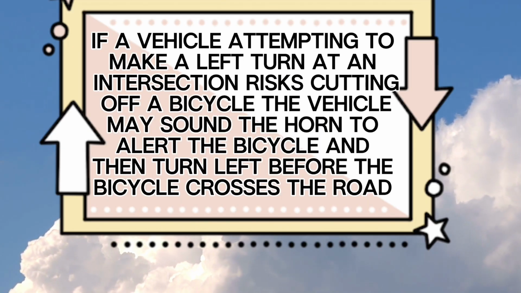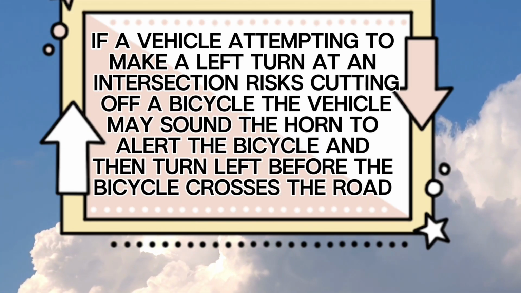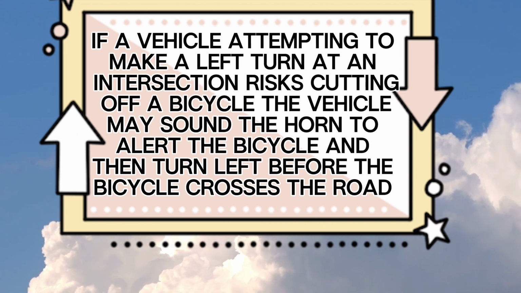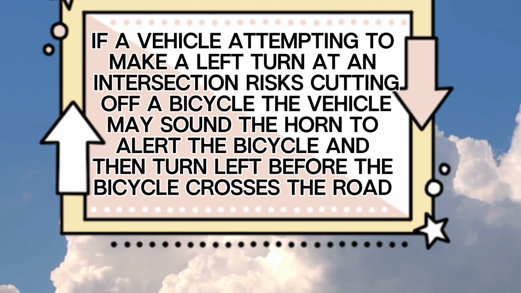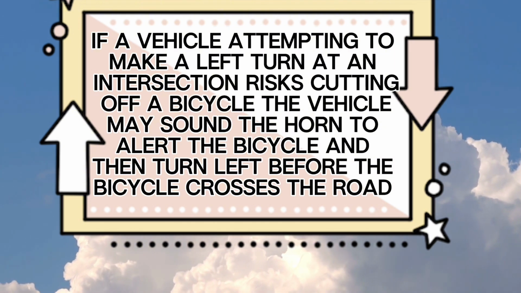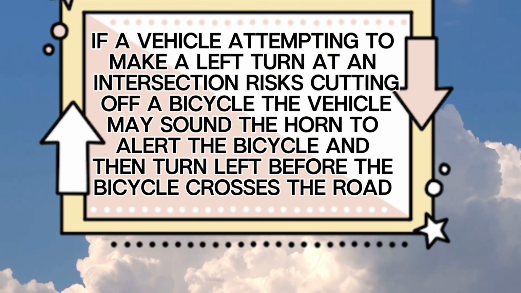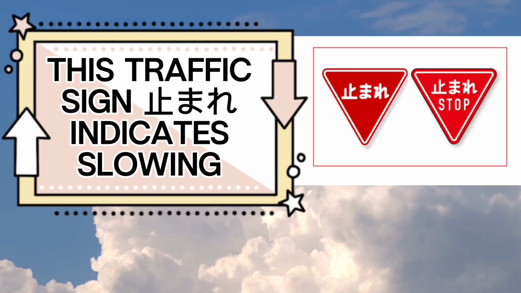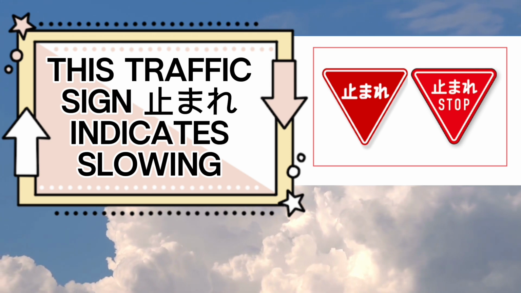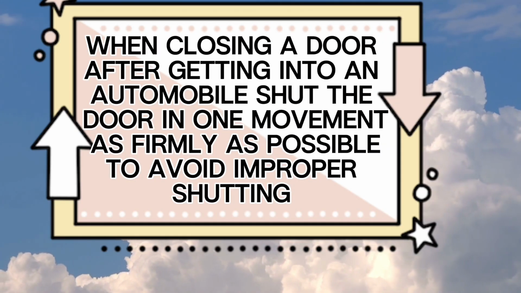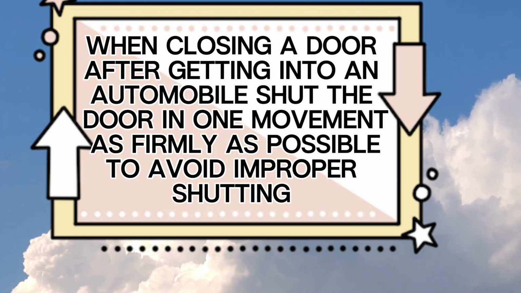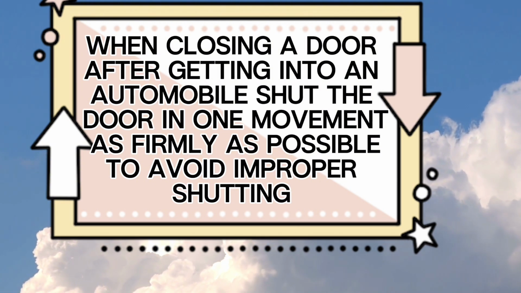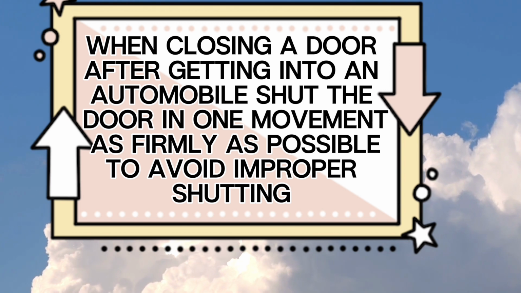False. If a vehicle attempting to make a left turn at an intersection risks cutting off a bicycle, the vehicle may sound the horn to alert the bicycle and then turn left before the bicycle crosses the road. False. This traffic sign indicates slowing. False. When closing a door after getting into an automobile, shut the door in one movement as firmly as possible to avoid improper shutting.